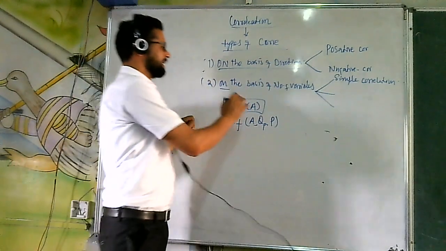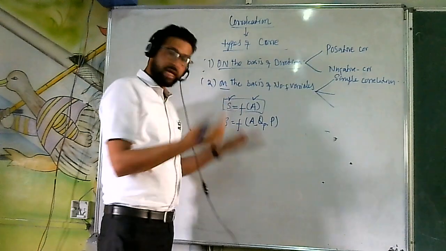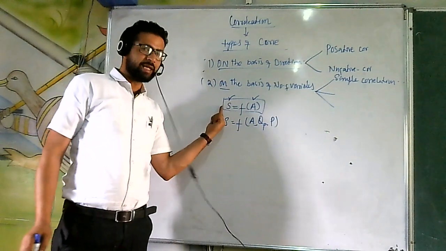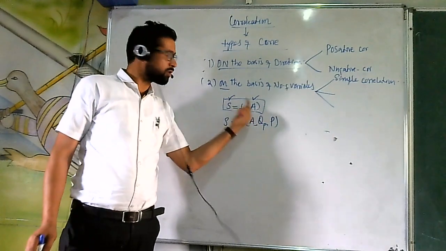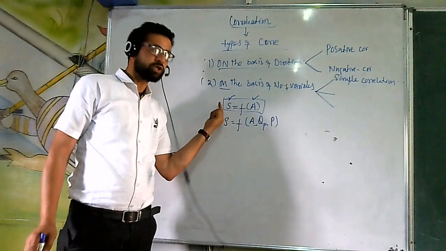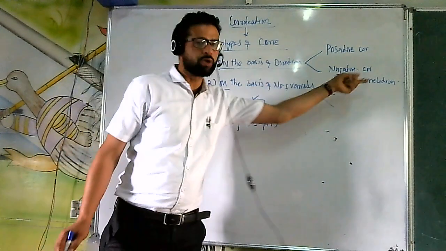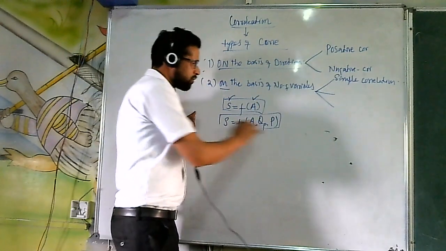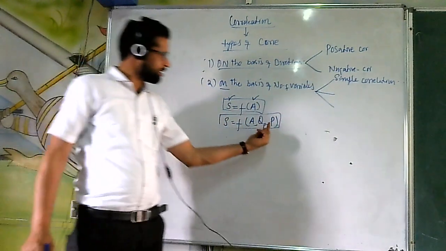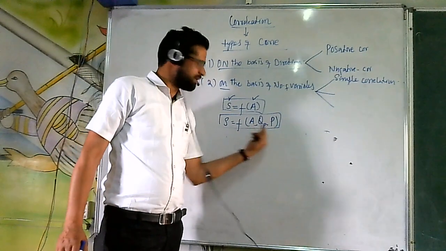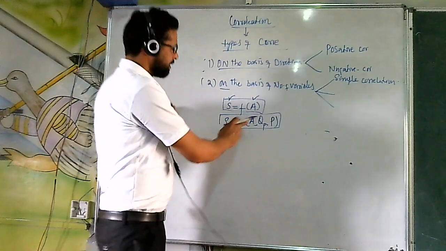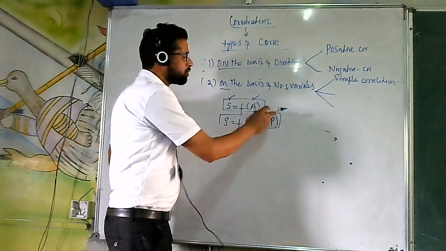That's why I discussed here that sales is a function of advertisement. So it is the advertisement that has the impact on the sales. If I am going to find out the relationship between only these two variables, we call it simple correlation. Now, there are n number of variables, I told you. I have discussed 3 here, so there can be more. So here we have more than 2 variables.